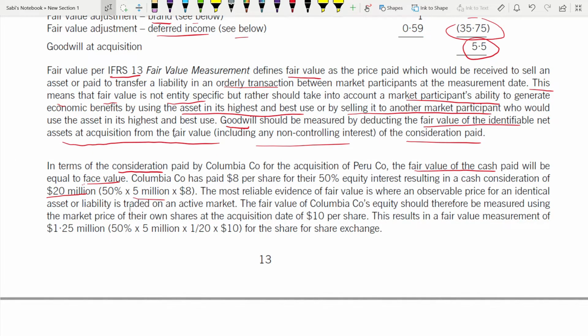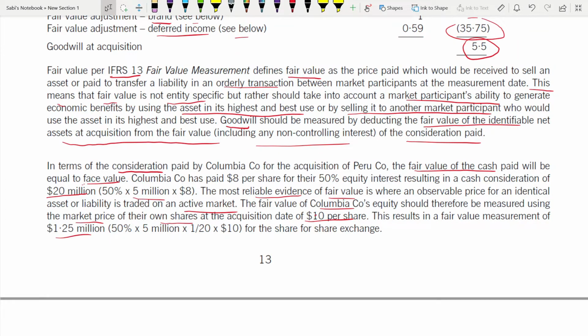The most reliable evidence of fair value is when an observable price for an identical asset or liability is traded on an active market. That means when there's an active market, you can observe the price of the same, identical asset or liability. That is the most relevant evidence for using fair value. So the fair value of Columbia's equity should therefore be measured using the market price of their own shares at the acquisition date of 10 per share.